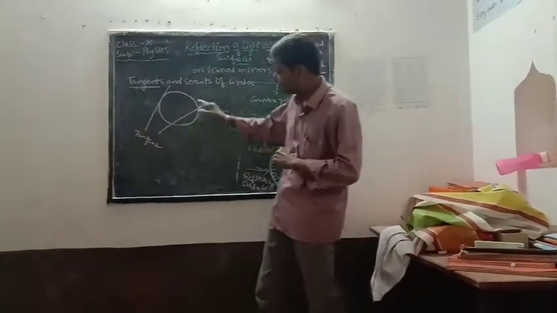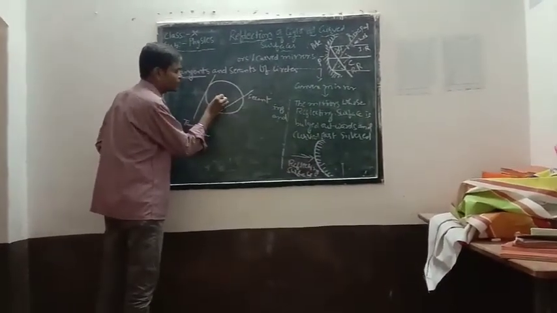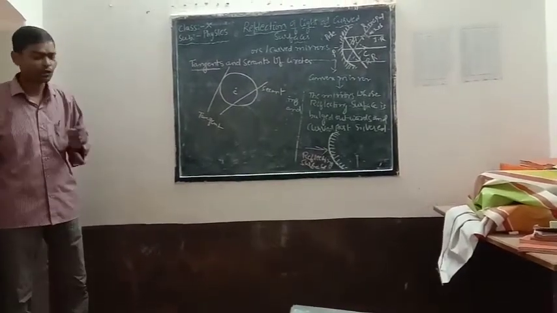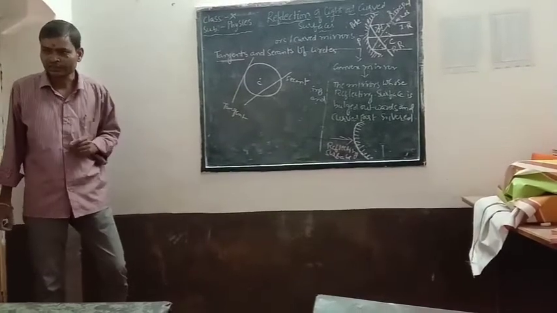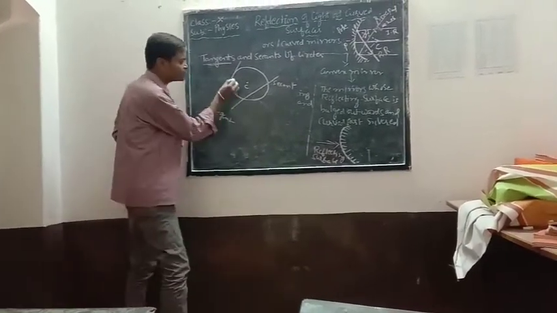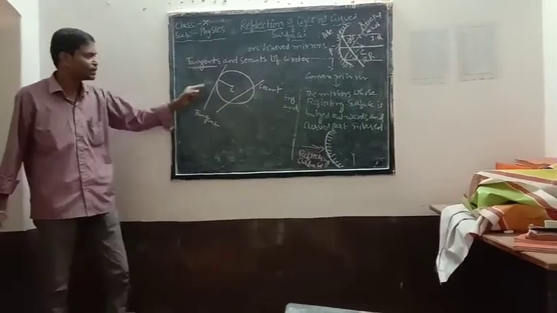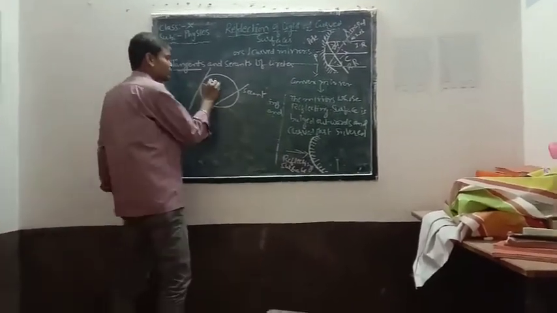Obviously if we are taking a circle, it should have some center, no? In mathematics we have one property: what is the radius of a circle? The line joining any point on the circle to the center is nothing but the radius, no?